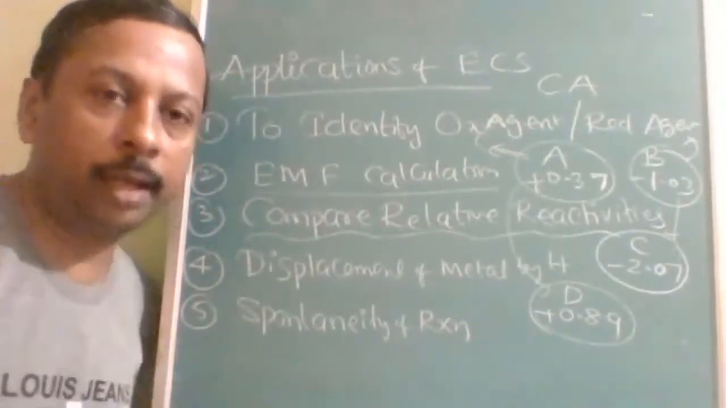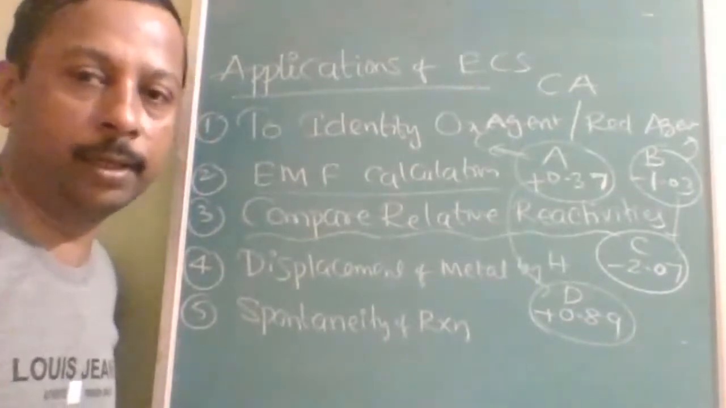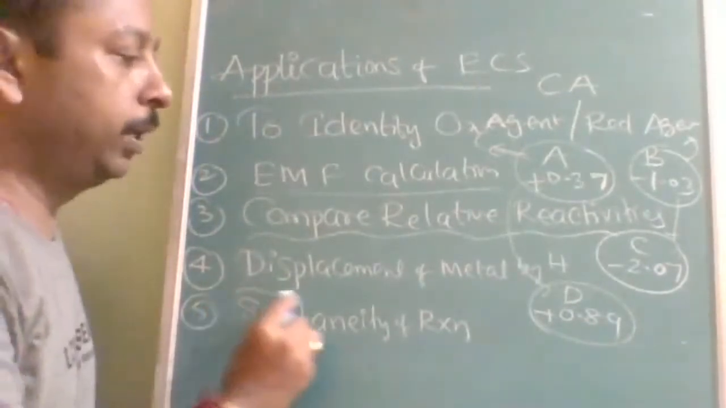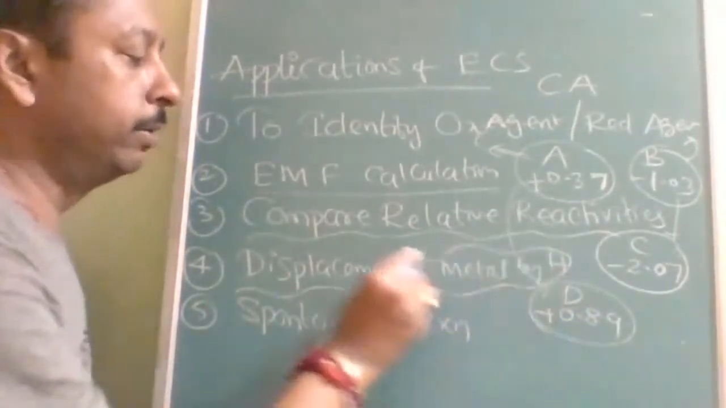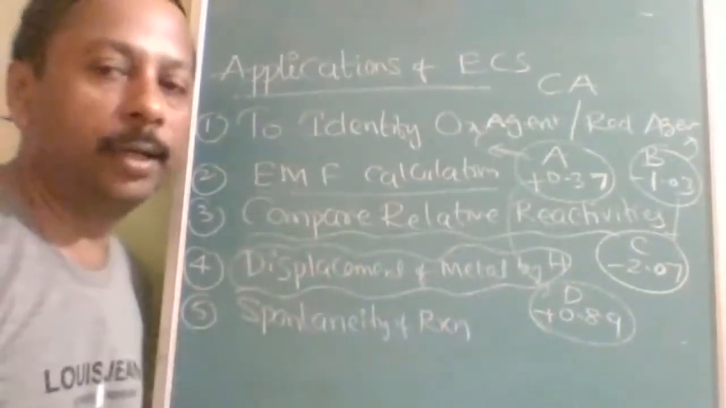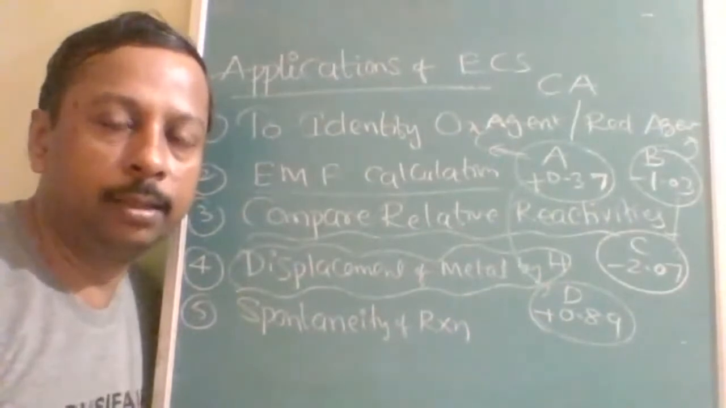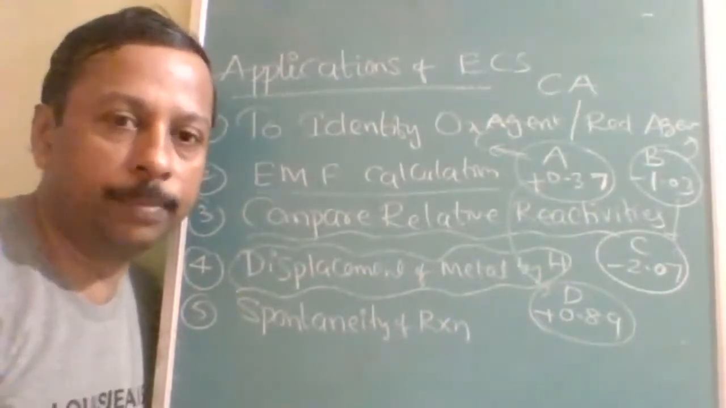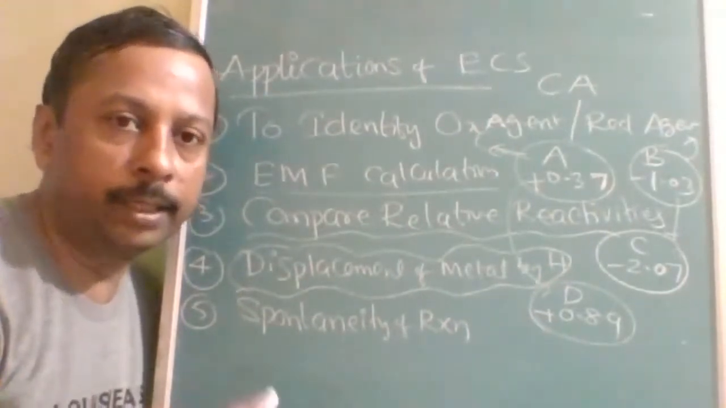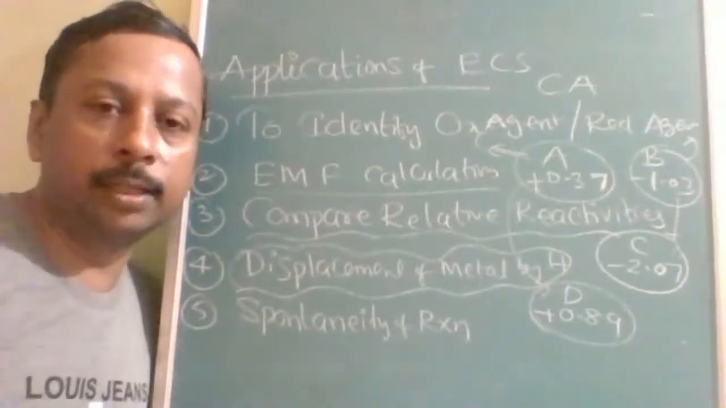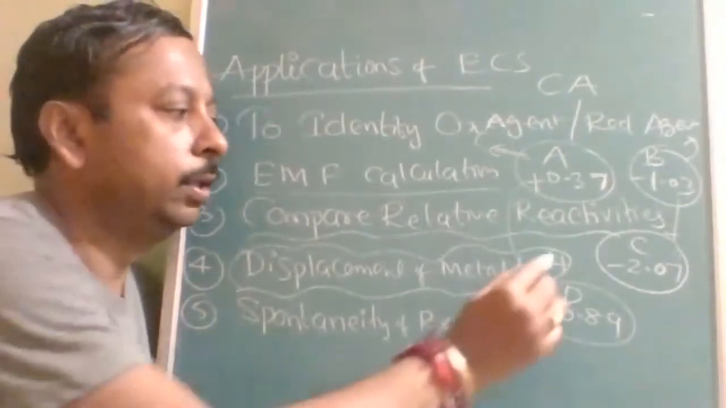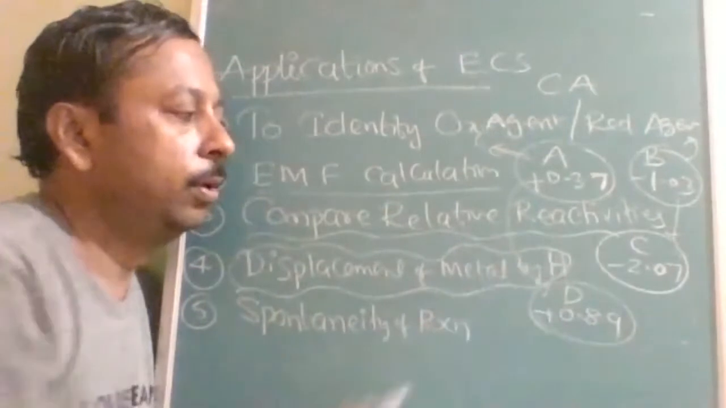A reaction can be as a metal or as a non-metal also. Then, displacement of hydrogen by metal. Very simple. If a reduction potential is negative, that metal can displace the hydrogen from the corresponding acid. Is it clear to all of you?